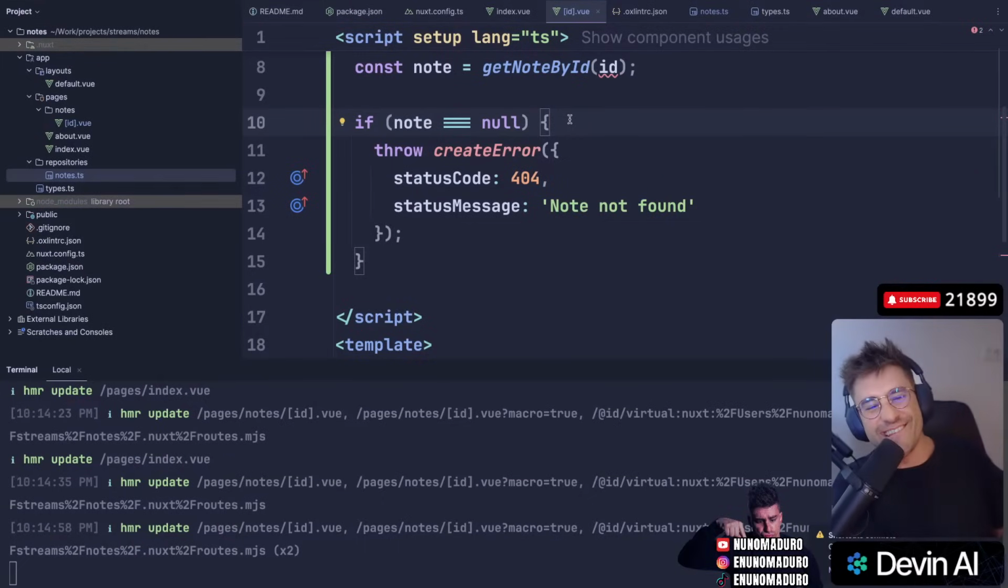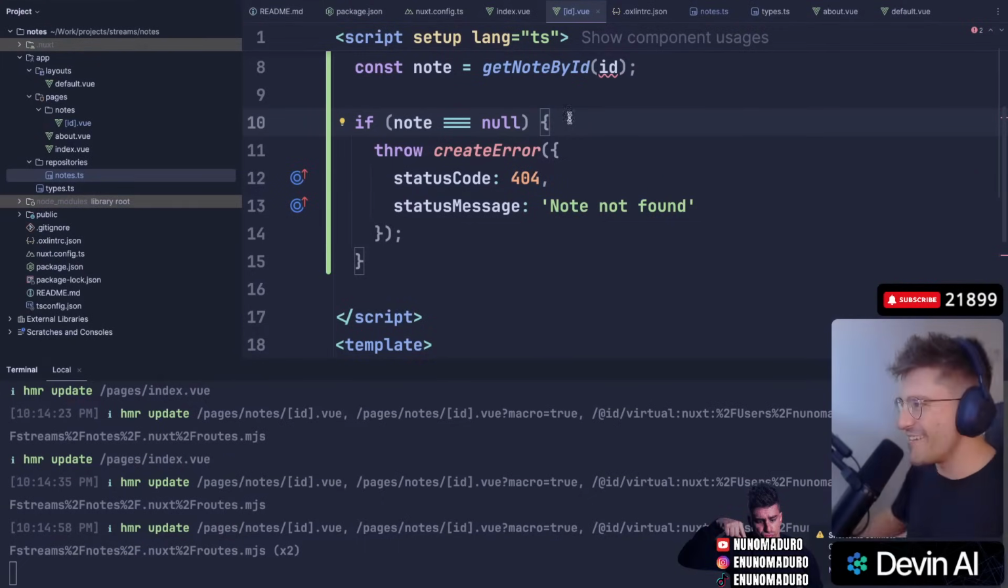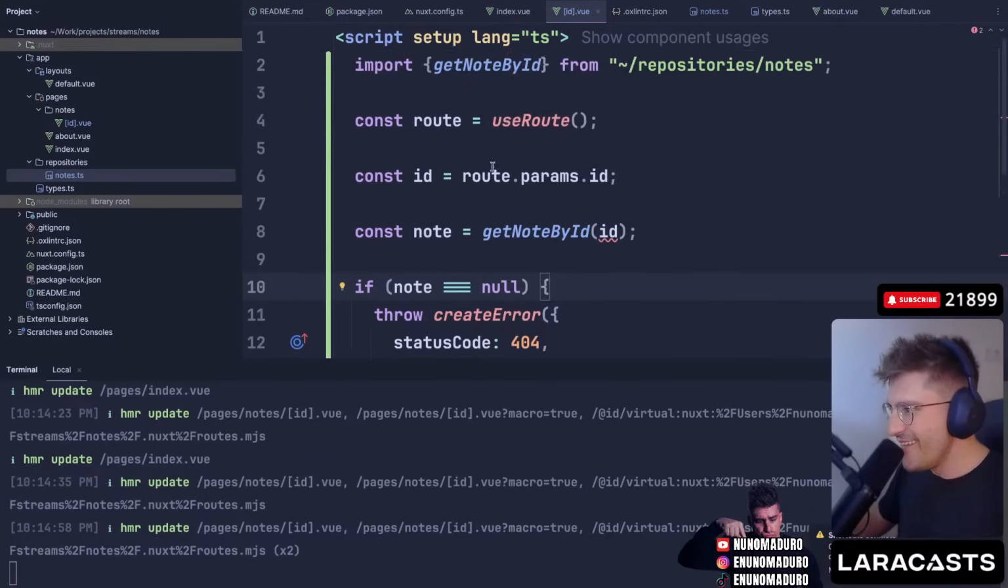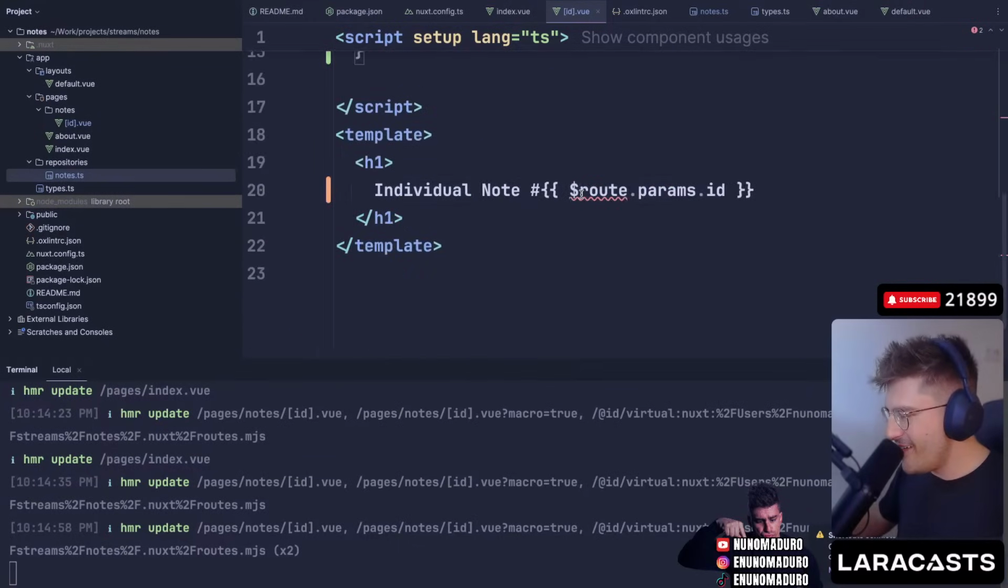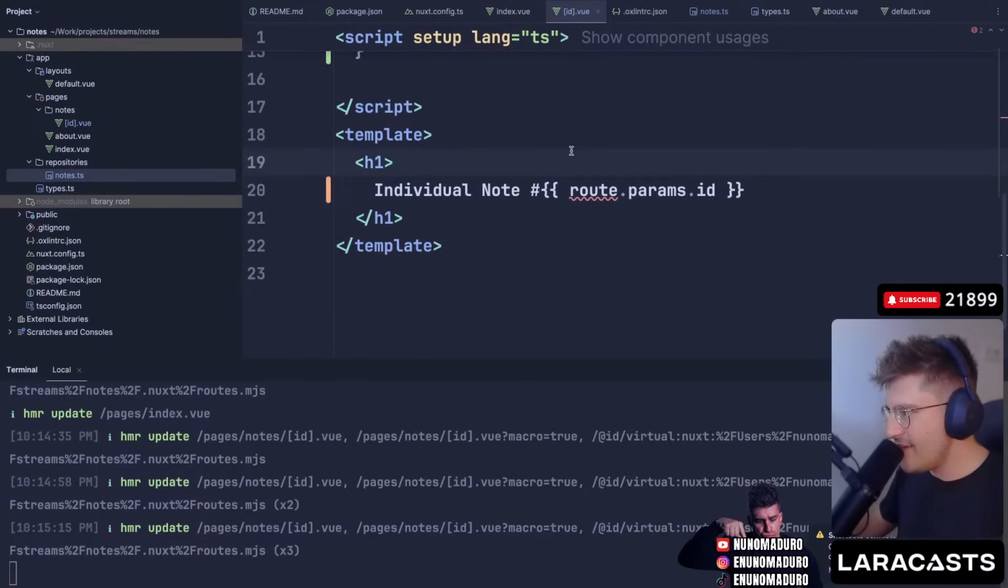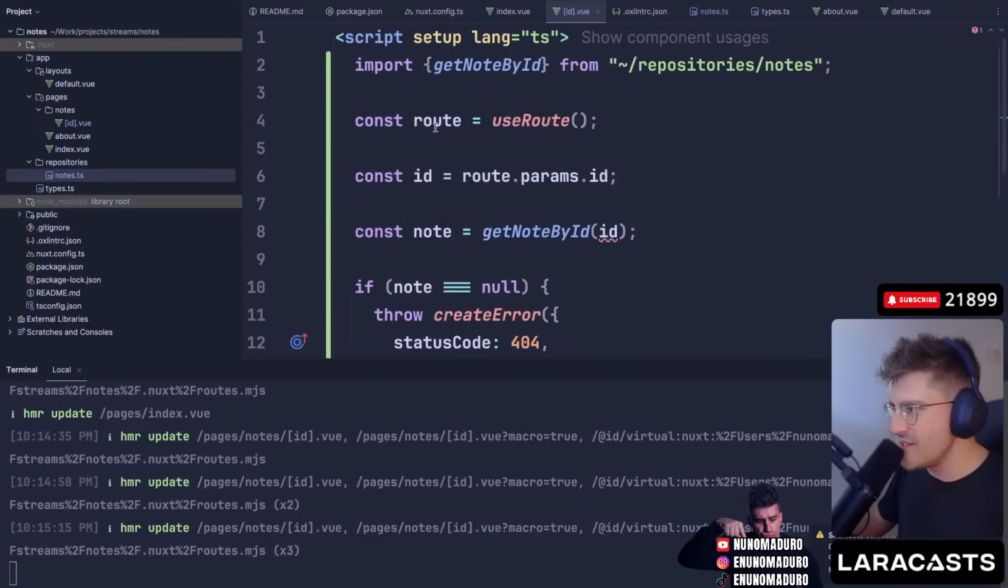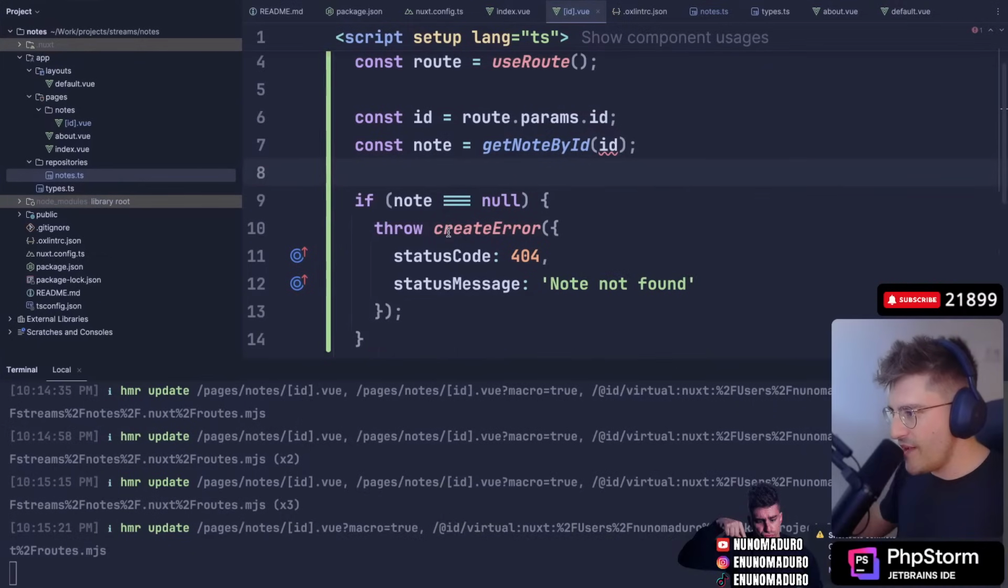You don't need to use the dollar thing. Old habits die hard, I know, man. Okay, you mean here? Yeah, I don't need to do that because it's literally a constant. Nice. So we have this and we have that.